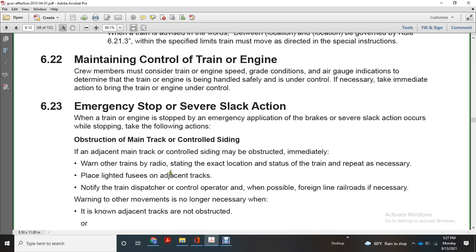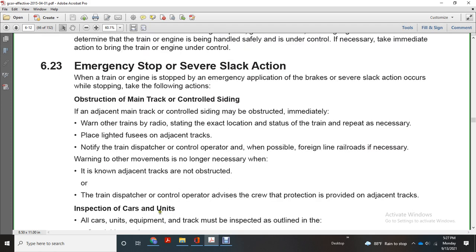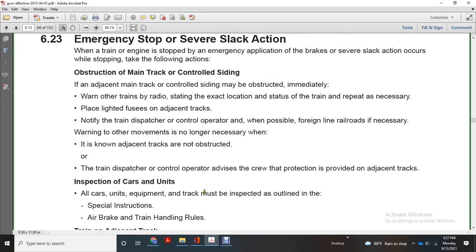Place a light fuse on the adjacent track. Notify the train dispatcher or control operator when possible. Notify foreign line railroads if necessary. Warning of the other movements is no longer necessary if it is known the adjacent tracks are not obstructed, or the train dispatcher or control operator advises that crew protection is provided on the adjacent track.